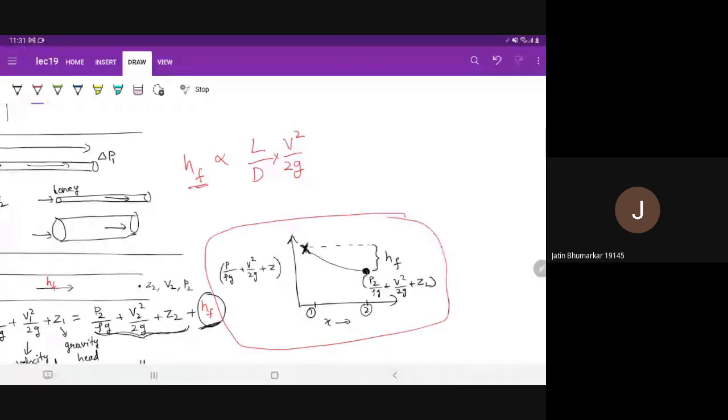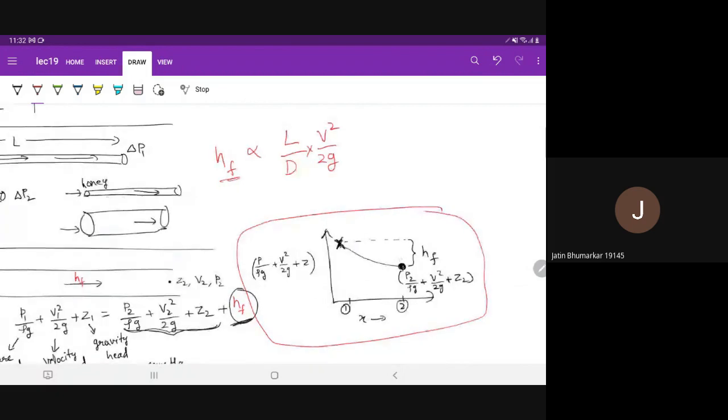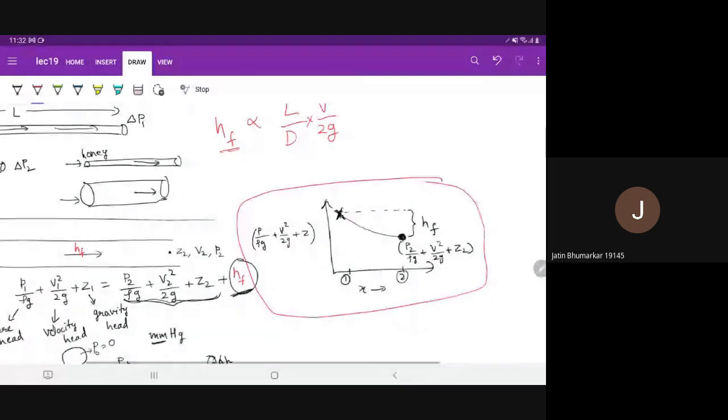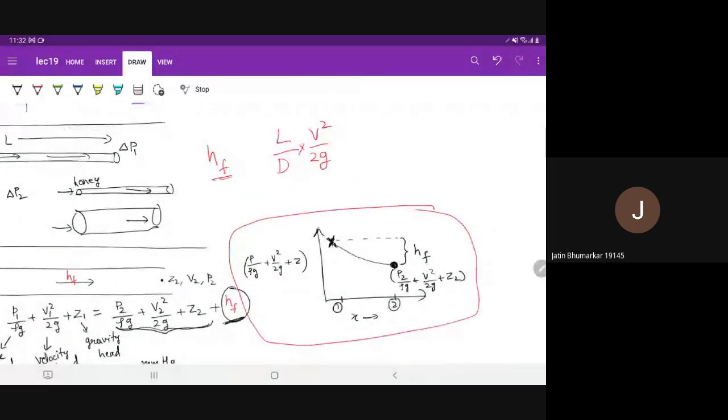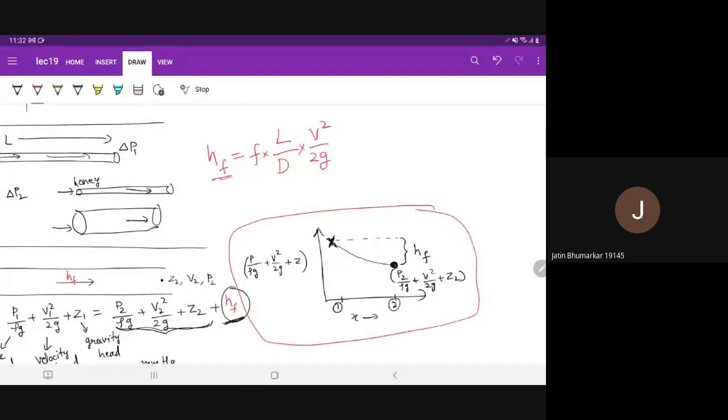If the fluid is flowing at a higher velocity, there will be more viscous effects. So experimentally, you can see this. And if you want to put a proportionality constant here, HF equals F times L by D, times V square by 2g. This is the formula for HF.